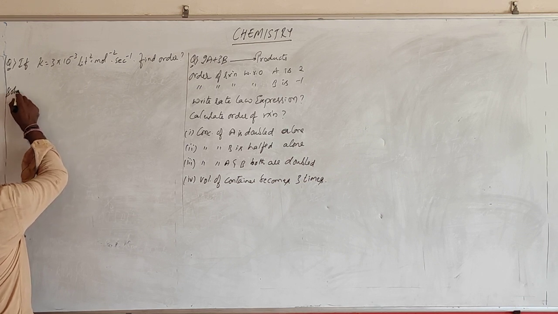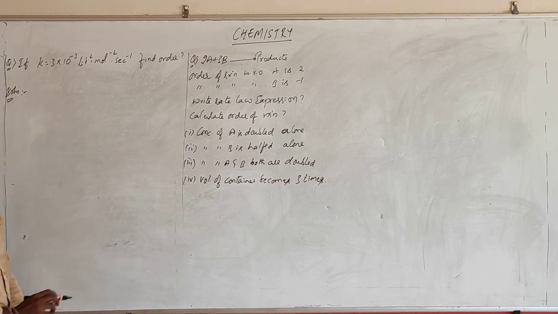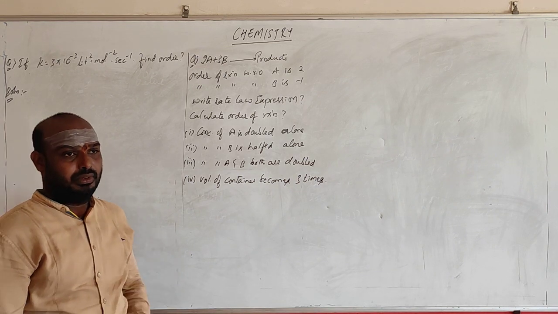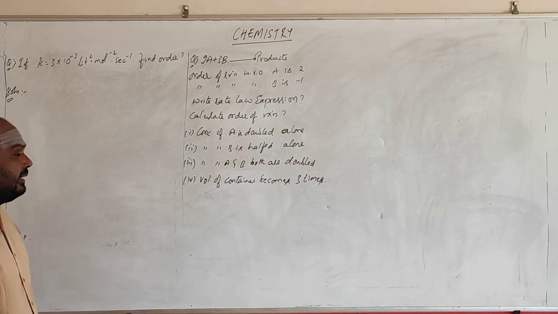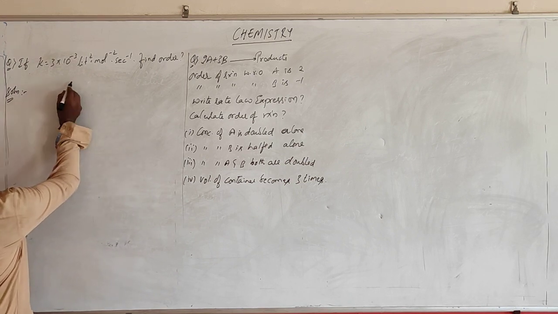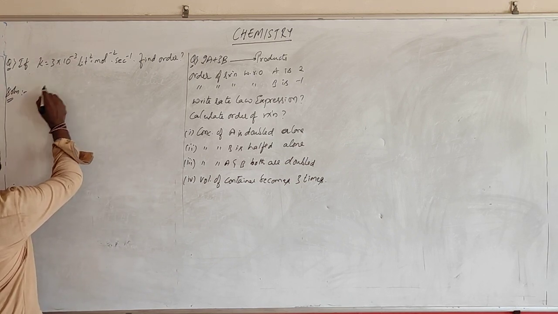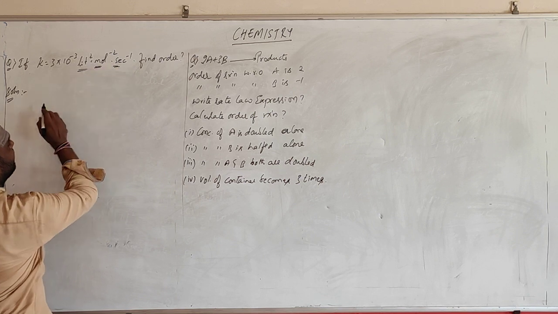Pause the video and try to solve this question. Okay. 1, 2, 3. Right. Answer is correct. 3. Okay. So how can you write the K value here? K you can write in this way.